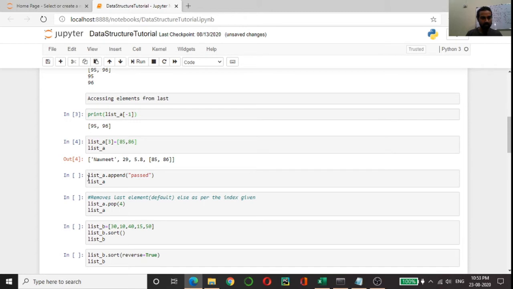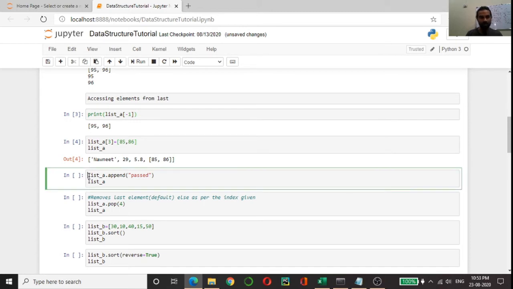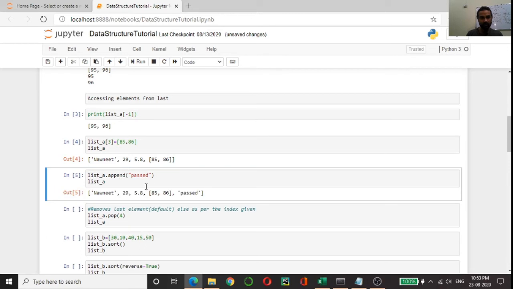And here in this line I am trying to add one element to the list, and append is the method through which we can add the elements to that list. So if I run this, you will see that the element which I have passed here got added to this list.